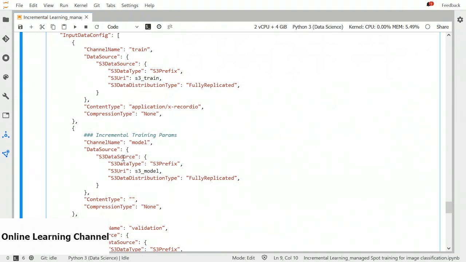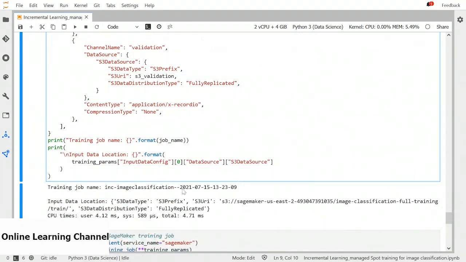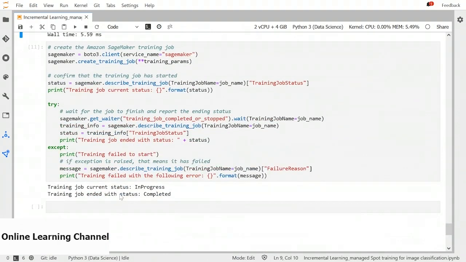You will provide the S3 data source, the location of your model in S3. This time content type is empty, compression type is none. And as we are doing incremental training, the job will fetch the model from this channel and then start the training process. If we run this job, we will see the status is completed. Now we can go to the SageMaker console, open training jobs, and take a look at this job.